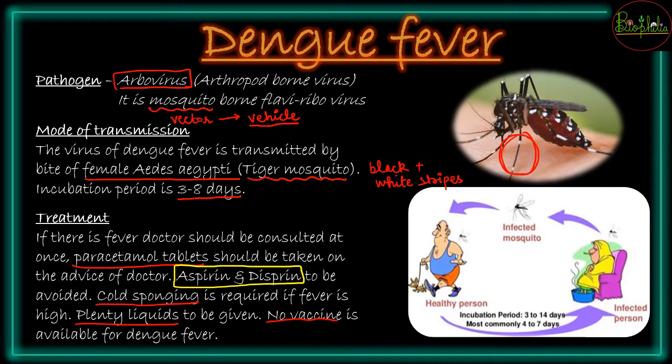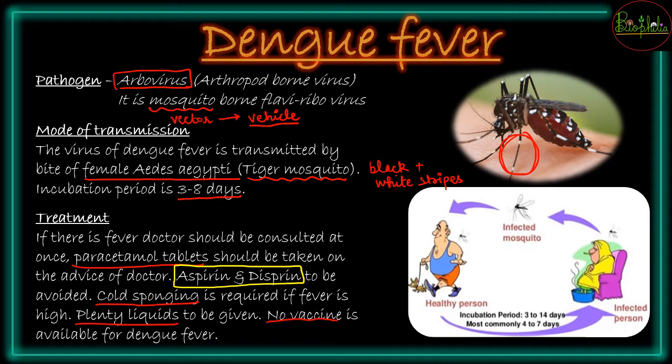So gambusia is a fish जिसके larvae या वो fish को if you leave that in the pond or stagnant water, this fish is going to eat the mosquito larvae. So mosquito larvae अगर खा लिए इस fish ने, so in a way you are controlling the mosquito population, and that will be a preventive measure for dengue fever, because vaccines available नहीं हैं.